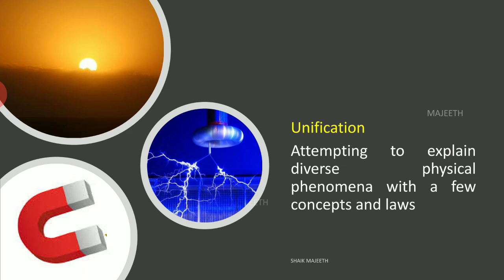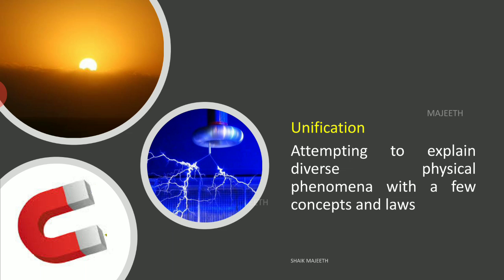For example, you see here I have shown sunlight, right? The study of light is a huge field. Then magnets, the study of magnets is also a very wide field. And electricity is another very important field in life, right? So light is huge, magnetism is huge, electricity is another huge subject. These three subjects can be explained with a simple principle known as electromagnetism, right? If you are very clear about the fundamentals called electromagnetism, you will be a master of these three subjects.